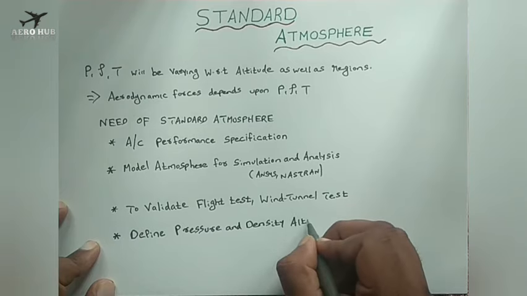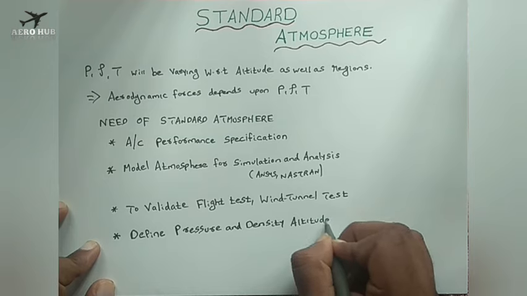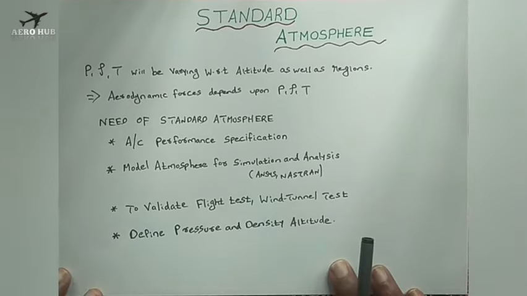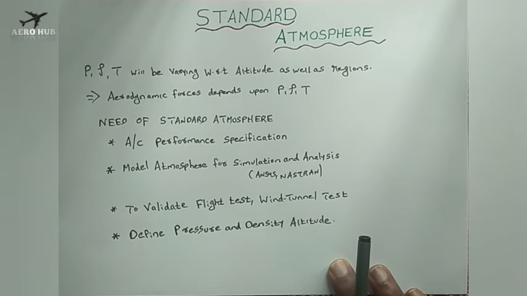Altitude. Okay, these are the points we have to remember, and these are the points which are used for the optimum design of an aircraft also. So you have to understand that the values of pressure, density and temperature vary throughout the atmosphere, and also the values of pressure, density and temperature will be different for different regions on the earth.